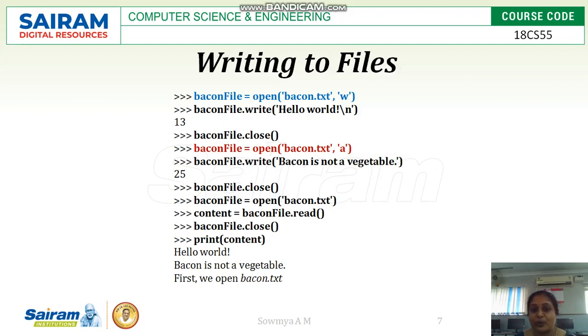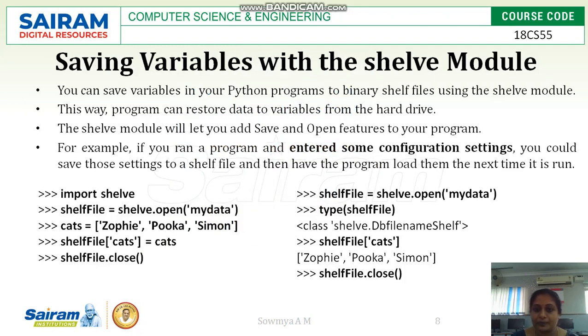But if you write data to a file which already has data using write mode, then the previously existing data will be erased and new data will be added. That is the difference between write and append mode.